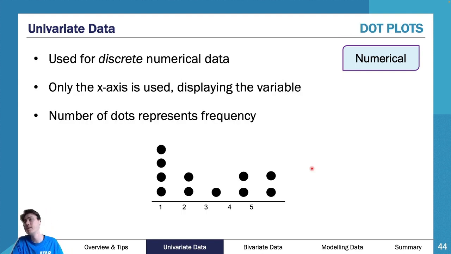So if we look at this here, dot plots are used for discrete numerical data. Only the x-axis is used, so we don't have a y-axis, and the number of dots represents the frequency. Essentially, we have pieces of information on 1, 2, 3, 4, 5. As you can see here, we have 4 on 1, we have 2 on 2, we have 1 on 3, etc. So what we're looking at with the dot plot is how many pieces of information are on each one.